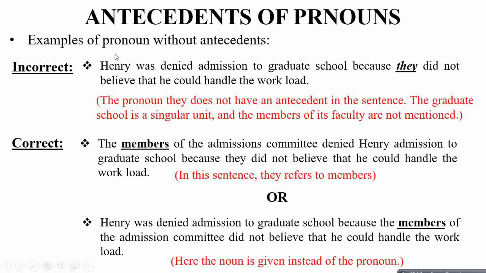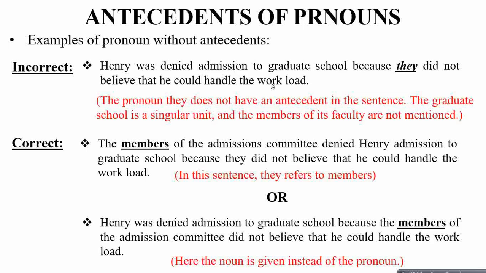For example, Henry was denied admission to graduate school because they did not believe that he could handle the workload. Now the word they is referring actually to Henry, which is not true because Henry is a singular one. So the pronoun they does not have an antecedent in the sentence. The graduate school is a singular unit and the members of its faculty are not mentioned, right? It is not referring to Henry. और जो आपके ग्रेजुएट स्कूल में जो एडमिशन कमेटी है वो उसको रेफर नहीं कर रहे हैं क्योंकि हमने जो प्रोनाउन they यूज़ किया है उसका एंटीसीडेंट यहाँ मौजूद नहीं है. So you have to incorporate the right antecedent which is in alignment with this pronoun they.